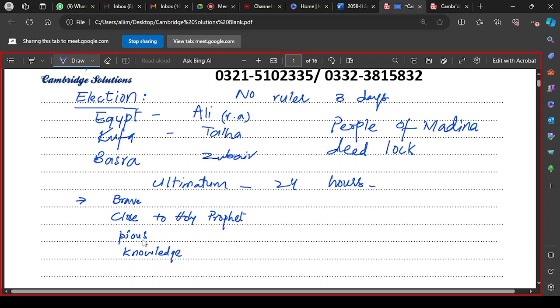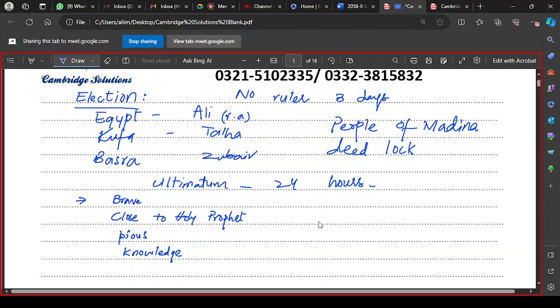All these qualities were present in Hazrat Ali to the fullest, to the maximum. Although the other companions too were brave, close to the Prophet, pious and knowledgeable, these qualities were at their maximum in Hazrat Ali. So the senior companions asked Hazrat Ali to take the responsibility and take charge of the office.